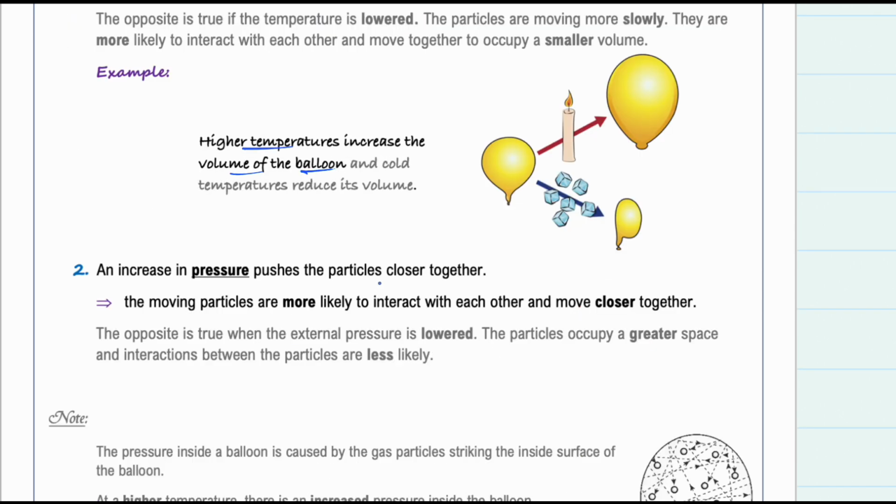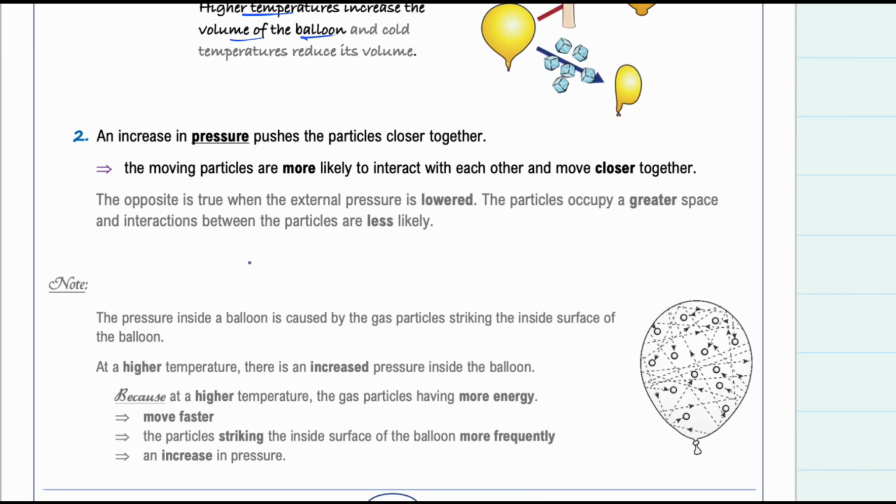Now, when pressure increases, the particles will move closer together, and the moving particles are more likely to interact with each other. So far, we have discussed the effect of temperature and pressure on the volume: how temperature affects volume, how pressure affects volume. But let's ask how temperature and pressure affect each other.